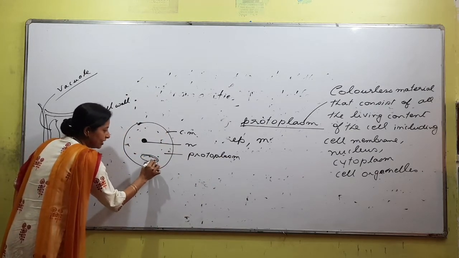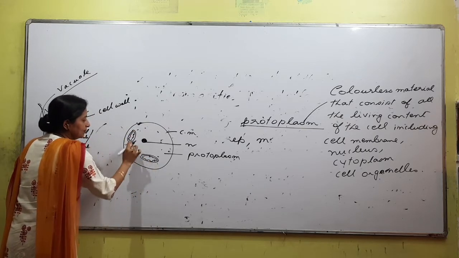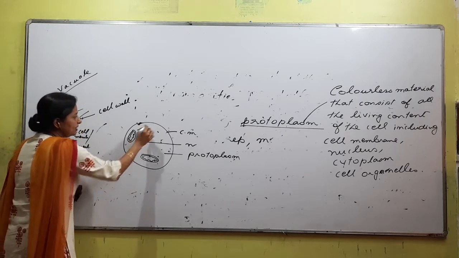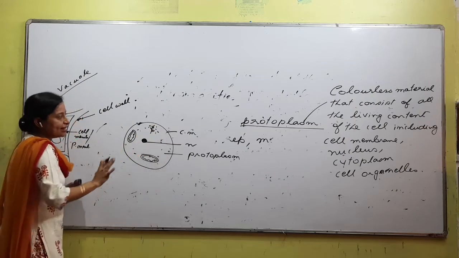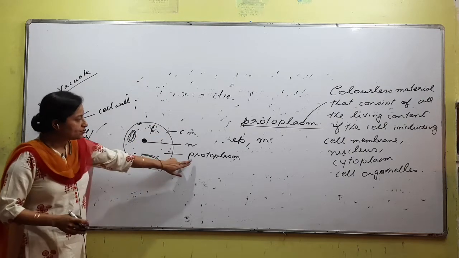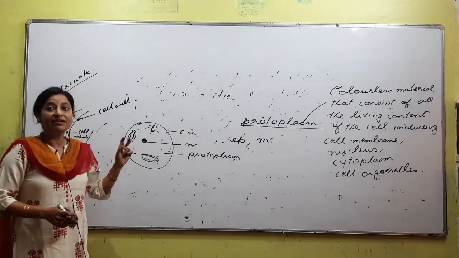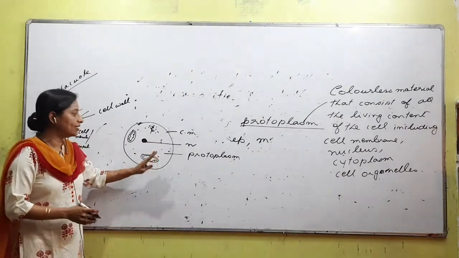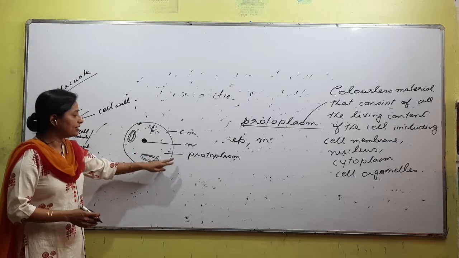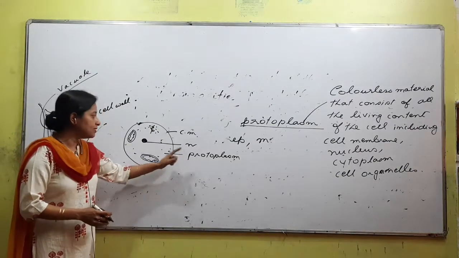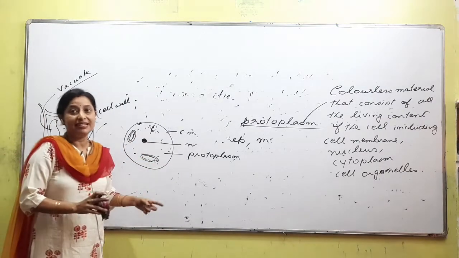For example, mitochondria, I think you all have heard, right? Golgi bodies, mitochondria, lysosomes. There are so many things, ribosomes, lysosomes, etc. Right? We will discuss the cell later. As of now, what is protoplasm? Protoplasm is a colorless liquid, or we can say the entire contents inside the cell is called protoplasm. When we say entire contents, we have to consider the membrane also. So protoplasm consists of the membrane, the nucleus and all the organelles that are present inside the cell.